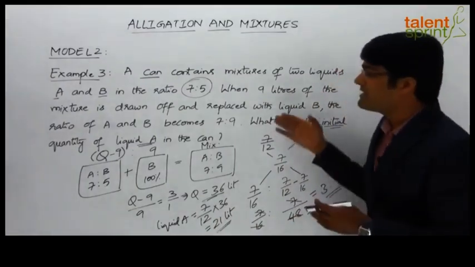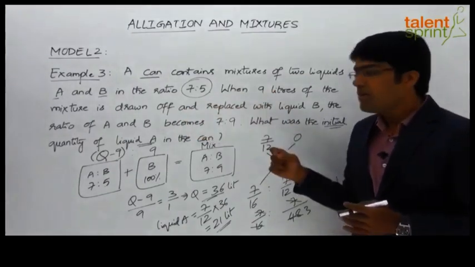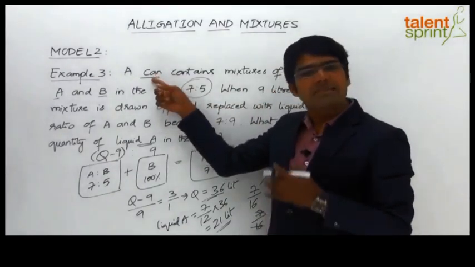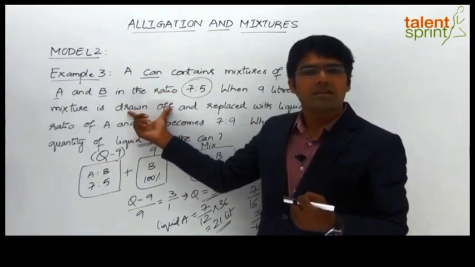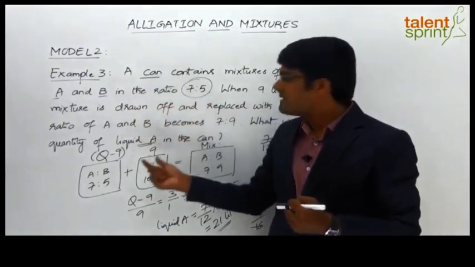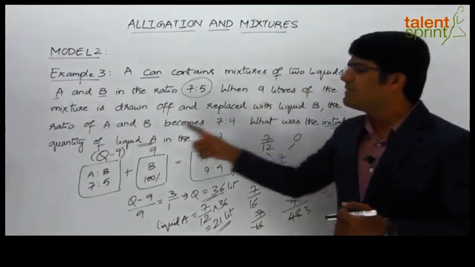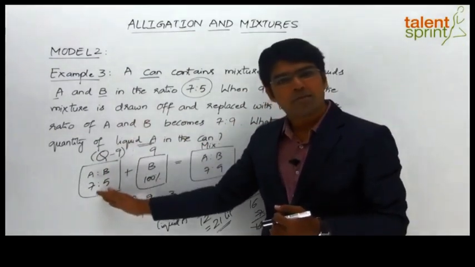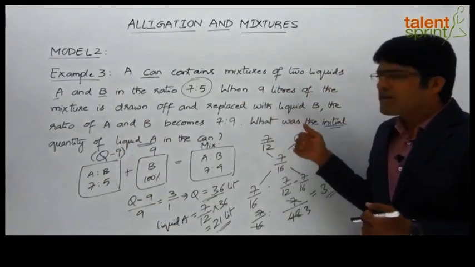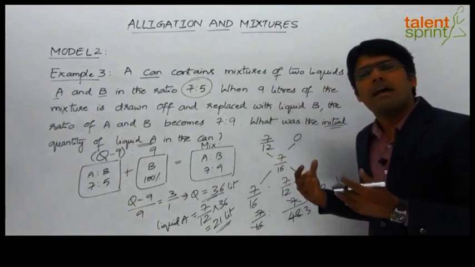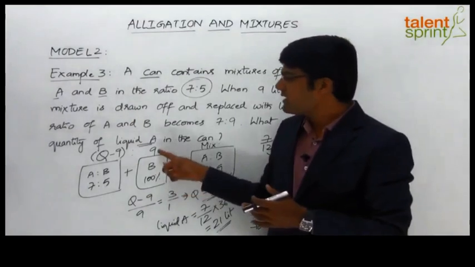So this is how a question that is based on removal and replacement of a mixture can be solved, by assuming the initial quantity of the can as q liters, and then the drawing of some part of the mixture can be compensated by taking the quantity of mixture 1 as q minus 9, because 9 liters has been removed. So that's one mixture that we have. q minus 9 liters is the quantity in the ratio 7:5. Instead of assuming it replaced with liquid B, we are taking it as addition of liquid B. So our second mixture is pure B, 100% of B, and the quantity is 9 liters.